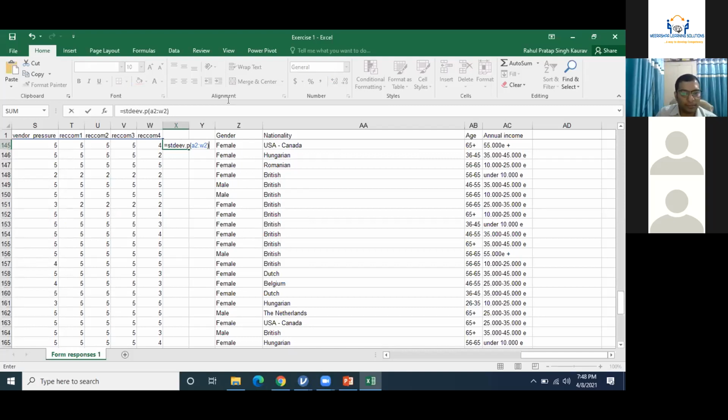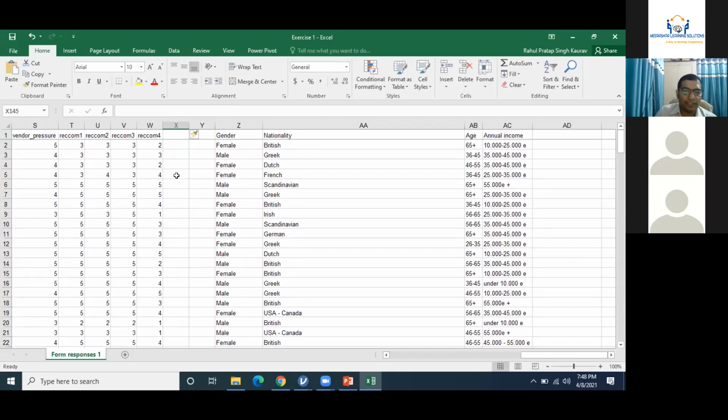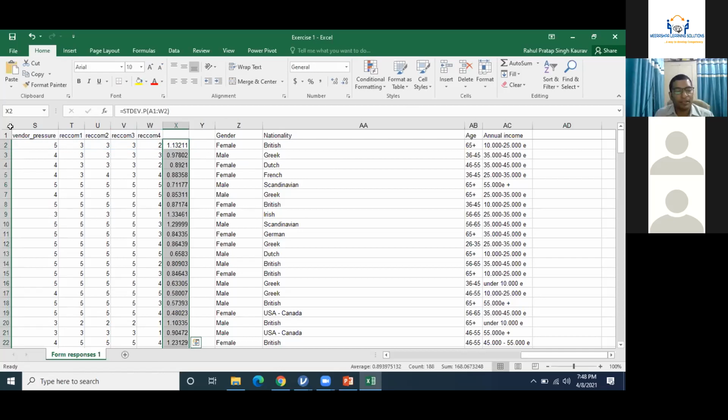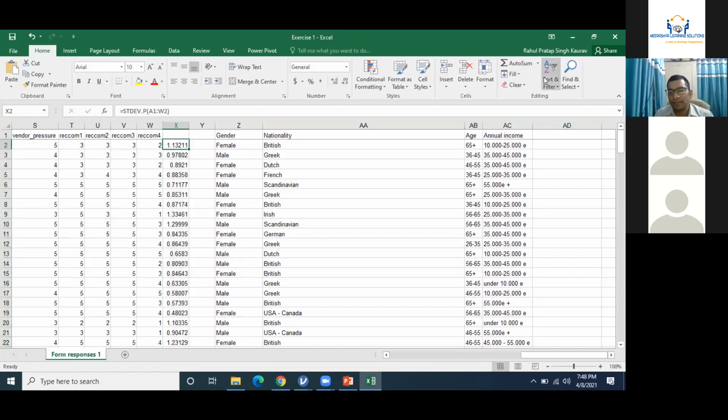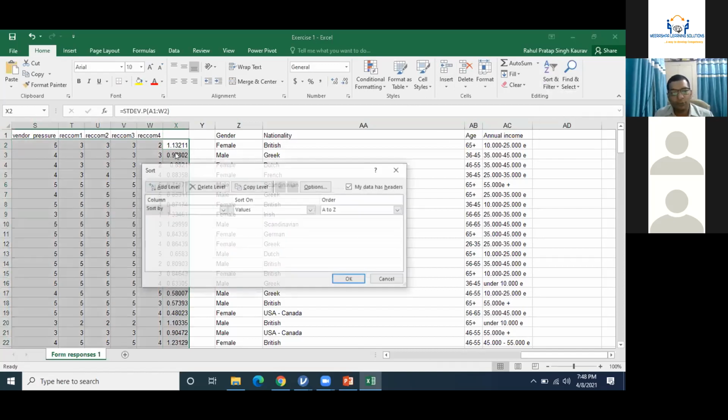No, I'm writing this formula at the wrong place actually. This is not the A2 cell. That is why this is not highlighted. Equals to A2 to W2. Bracket close. Drag this formula. Select the whole sheet, or maybe select this particular item itself. Arrange the data, custom sort.